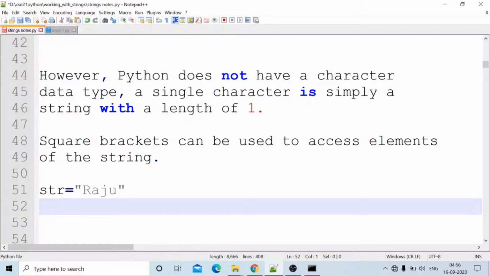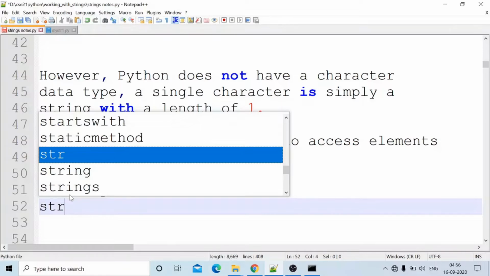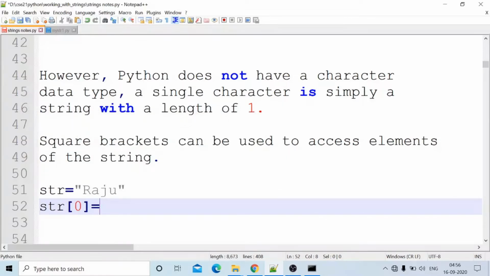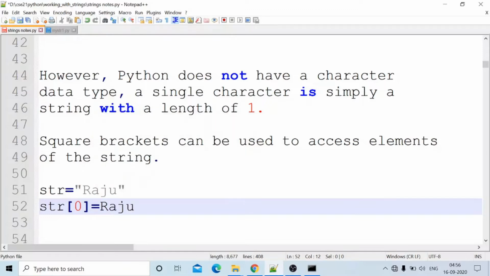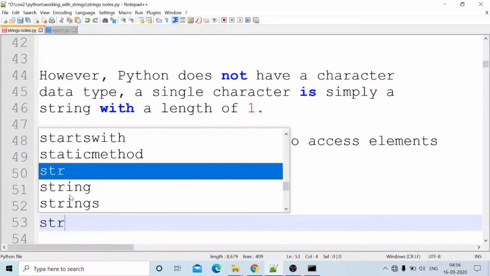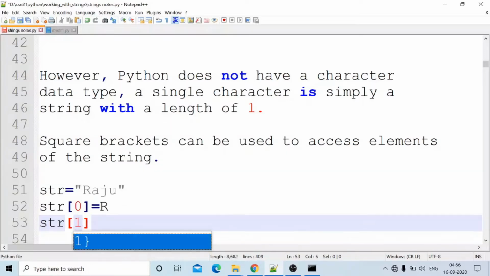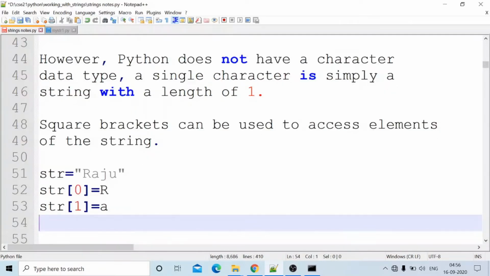What is the value of str of 0? Str of 0 equal to R. Str of 1 equal to small a. In this fashion, strings can be specified.